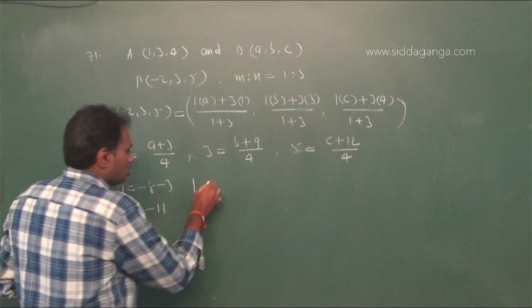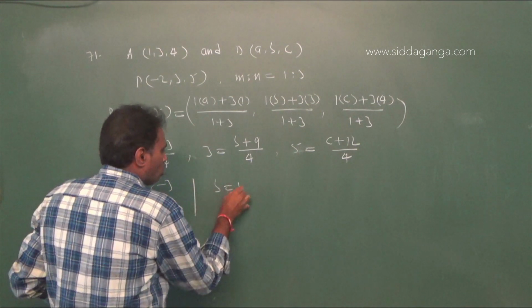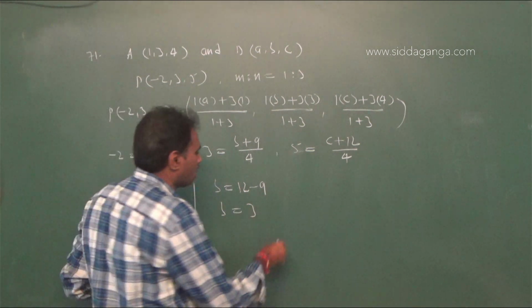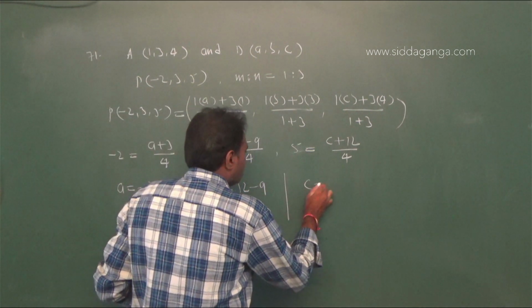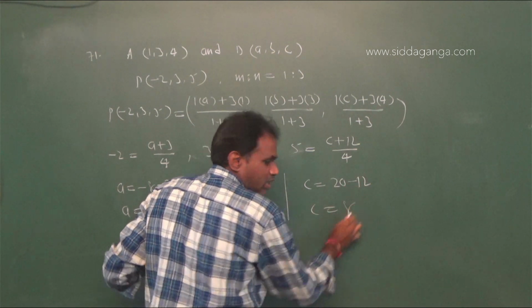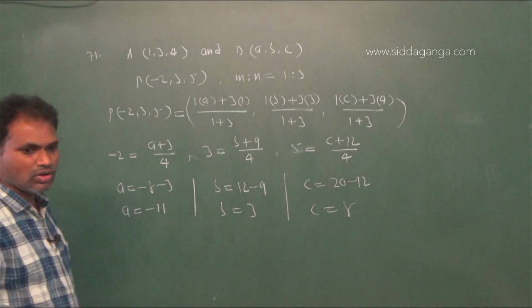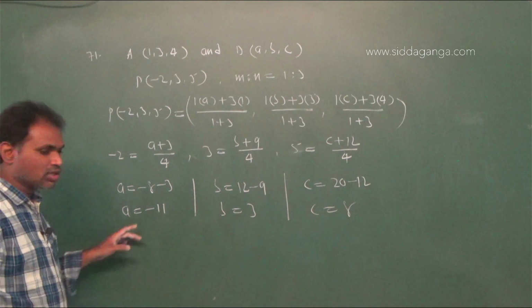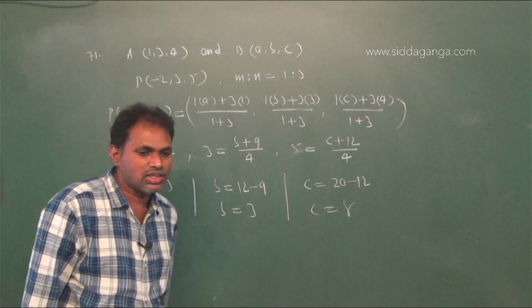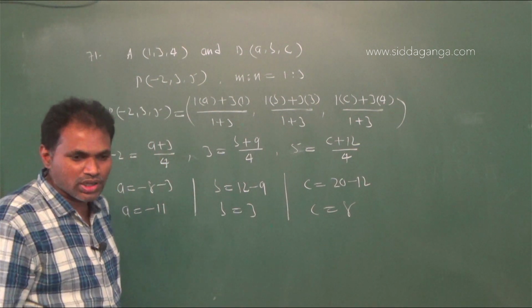Next, b equal to 12 minus 9. Therefore b equal to 3. And c equal to 20 minus 12, that is 8. Therefore a value is minus 11, b value is 3 and c value is 8. Therefore option 4 is right.